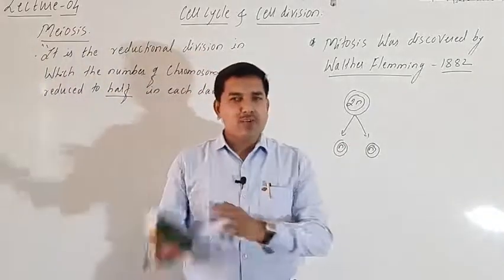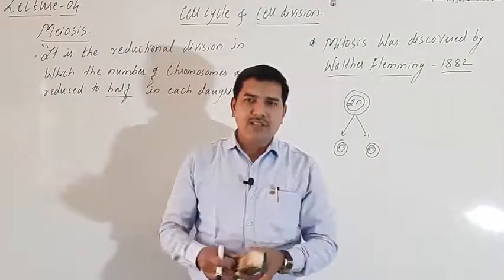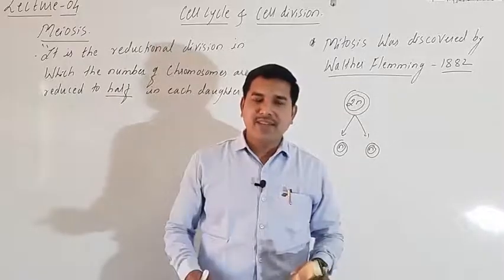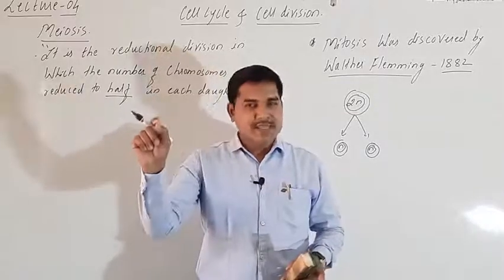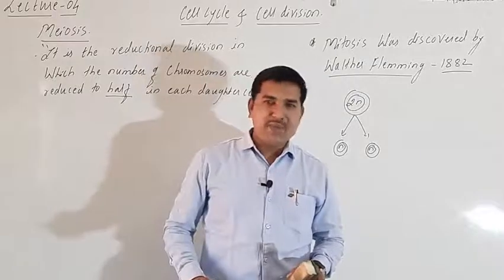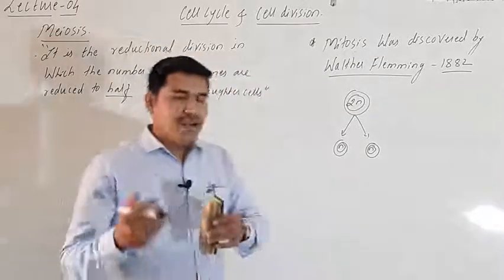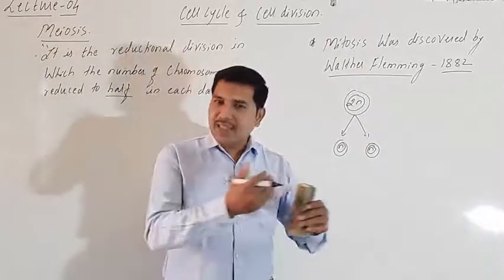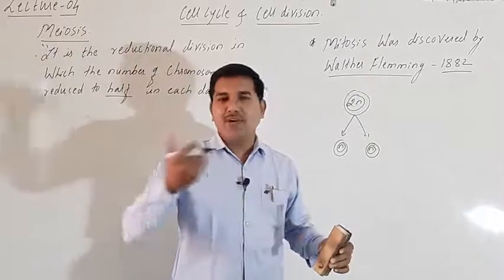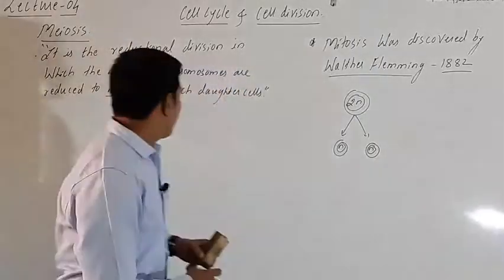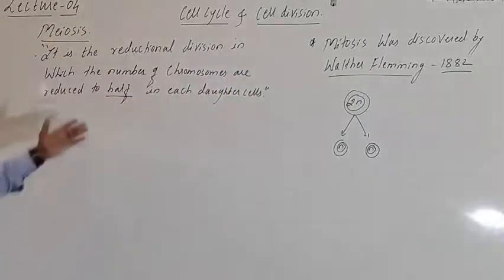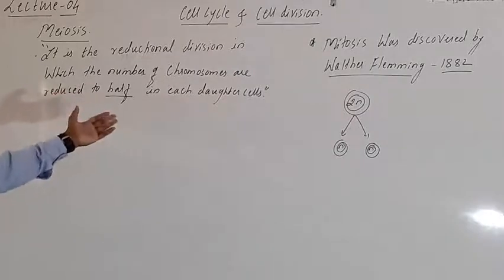Mitosis occurs in the somatic cells, our body cells only, but meiosis occurs in the sex cells, which we call gamete cells. Okay, and gamete cells produce the male gamete sperm and the female gamete ovum. Okay, so let's look at its other introductory part.